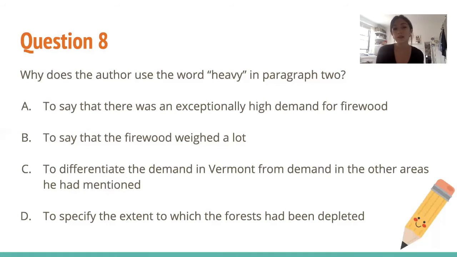So choice D, to specify the extent to which the forest has been depleted. Choice D could confuse us because we are talking about how the forests have been depleted, which pretty much means wiped out. So the trees were cut down.